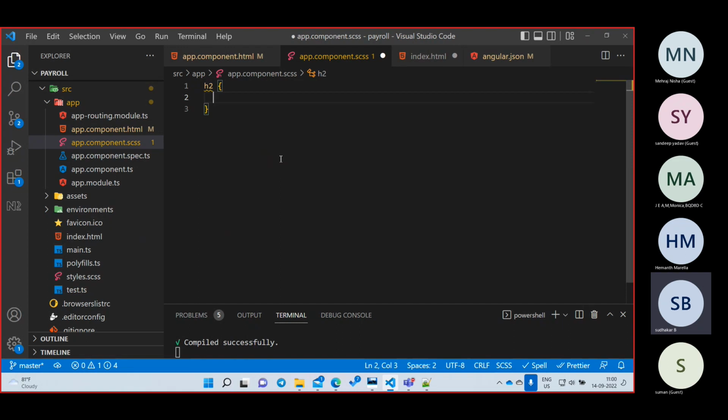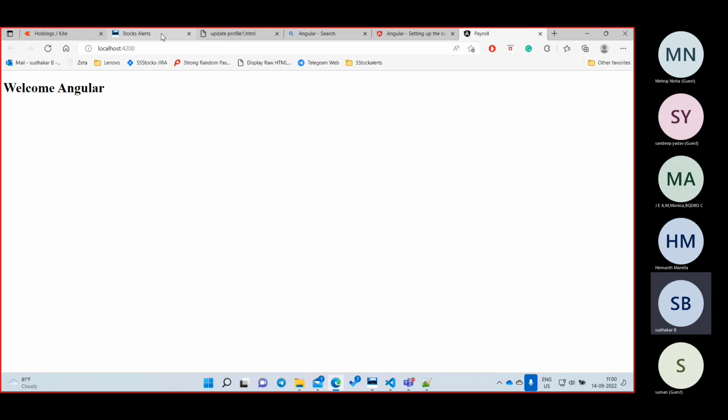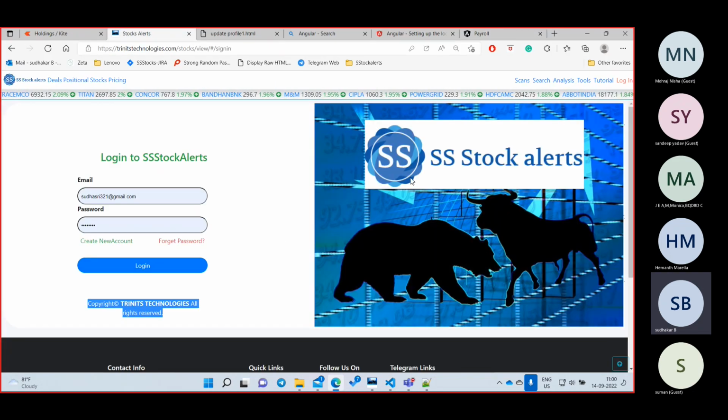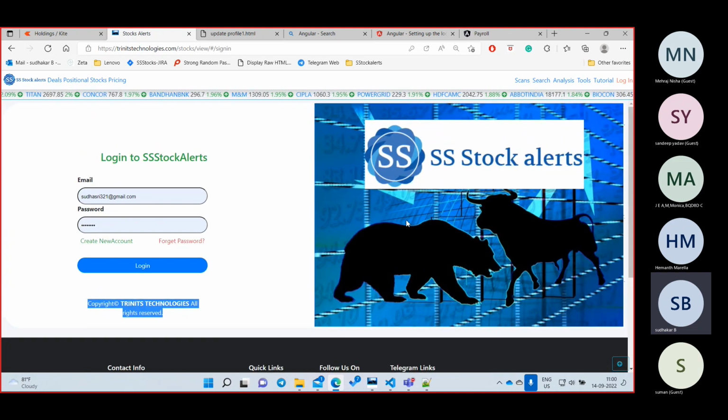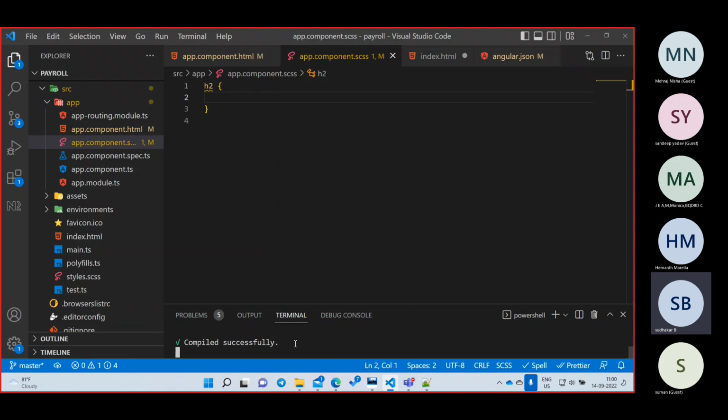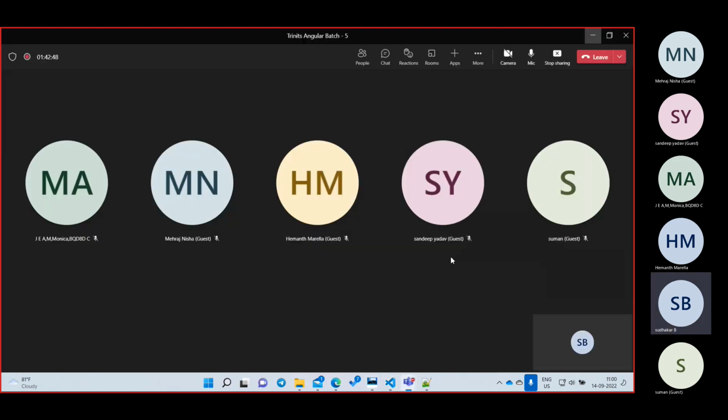So by tomorrow, I have to see a complete application: header, this login page, and a footer. And the day after tomorrow we'll go one by one, how to develop multiple pages. I'll give one PDF with the task. So let us start. Don't delay this. If you delay this, you cannot reach the next class. That is the reason. I'll stop it here. Tomorrow we'll see how to start developing from the Angular side.